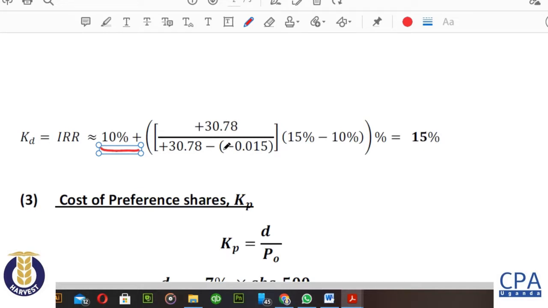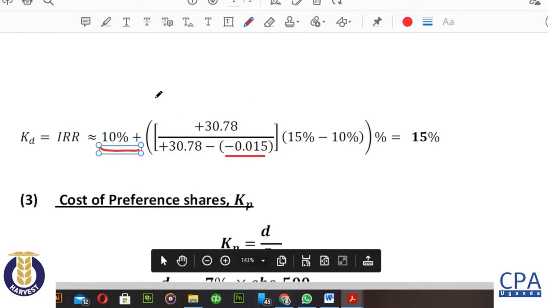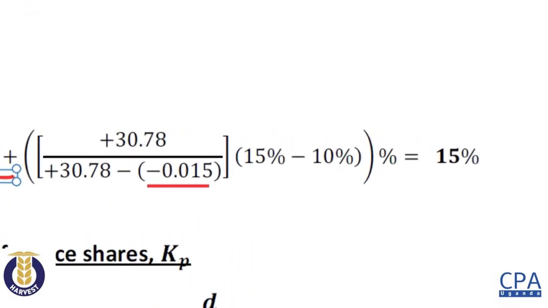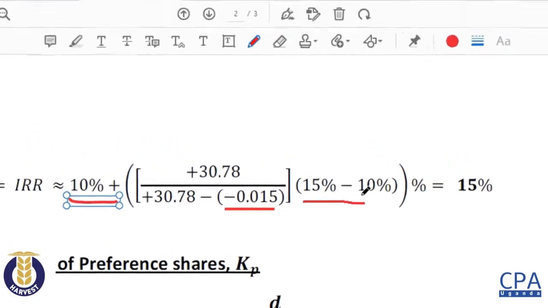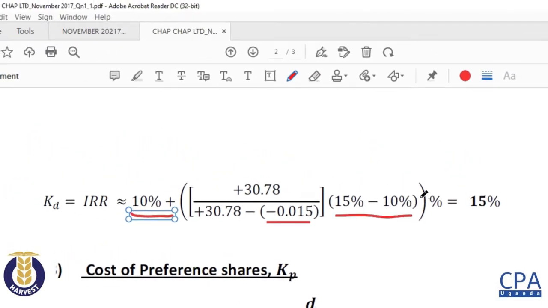Then of course I subtract NPVB, which is a negative, but remember there's some math here. You need to be careful. I would say that some people got challenged here. A negative and a negative gives you a positive, so please look at this. Then leave this one in percentage, 15% minus 10%, and at the end of the day you see that you still get the cost of debt as the coupon rate, 15%.